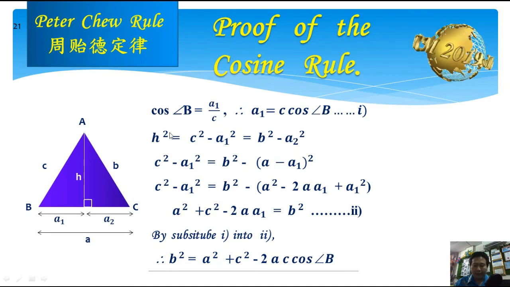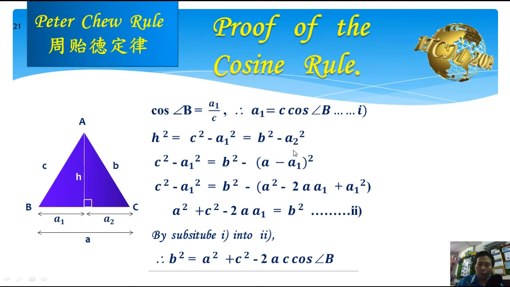And by Pythagoras theorem, we get h power 2 equals c power 2 minus a1 power 2. And also, h power 2 is equal to b power 2 minus a2 power 2, by using Pythagoras theorem.